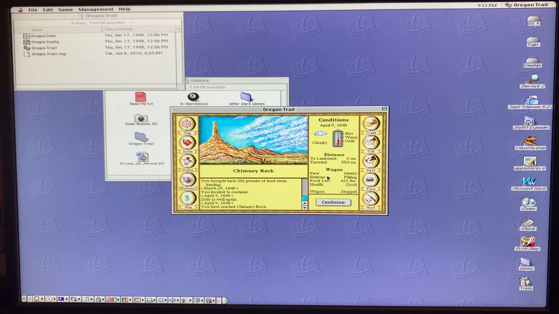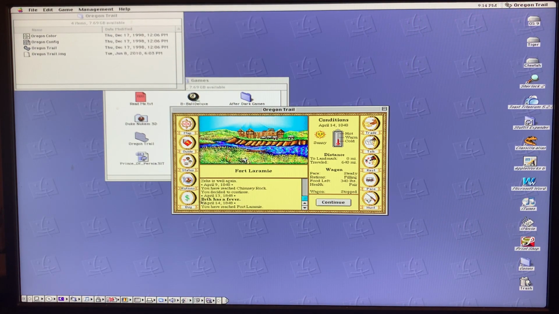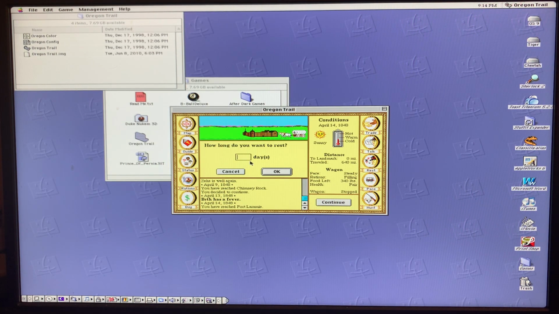I love playing this game. It's a lot of fun, but I can imagine it's not the most fun to watch. So I'm going to pause the video and play a little bit. We'll see what other kinds of highlights show up. So stay tuned. We've arrived at Fort Laramie. You may notice here Beth has a fever and the health is just fair. So I'm going to choose to take 2 days of rest here.